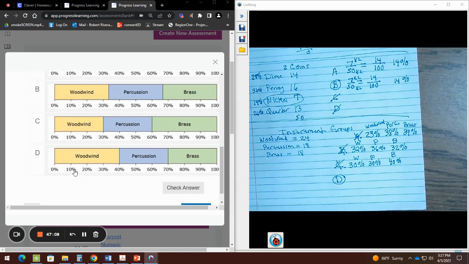Woodwind: 10, 20, 30, 40. So woodwind gets 40.